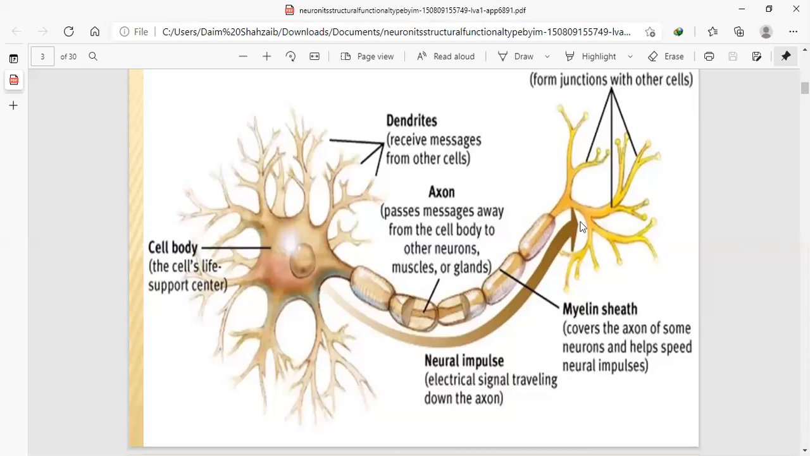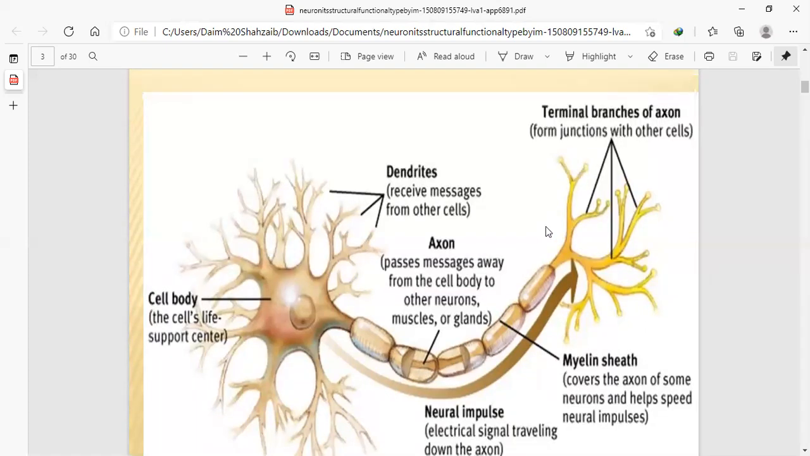And now you are looking here at the yellow bodies at the end of the axon. They are basically the terminal branches of the axon that connect to other cells, that connect to other dendrites, other glands or muscles where they are meant to be.